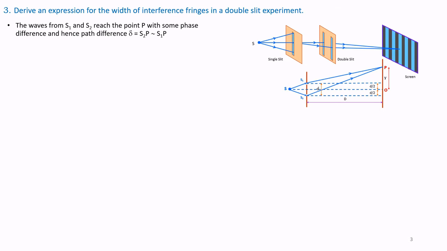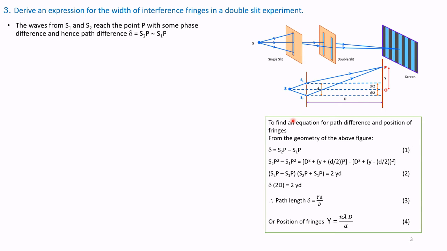The waves from S1 and S2 reach the point P with some phase difference, and hence the path difference delta is equal to S2P minus S1P. So this is S1P and this is S2P. The difference of S2P and S1P, that is the path length, is delta. So we have to study the geometry of the diagram shown here.